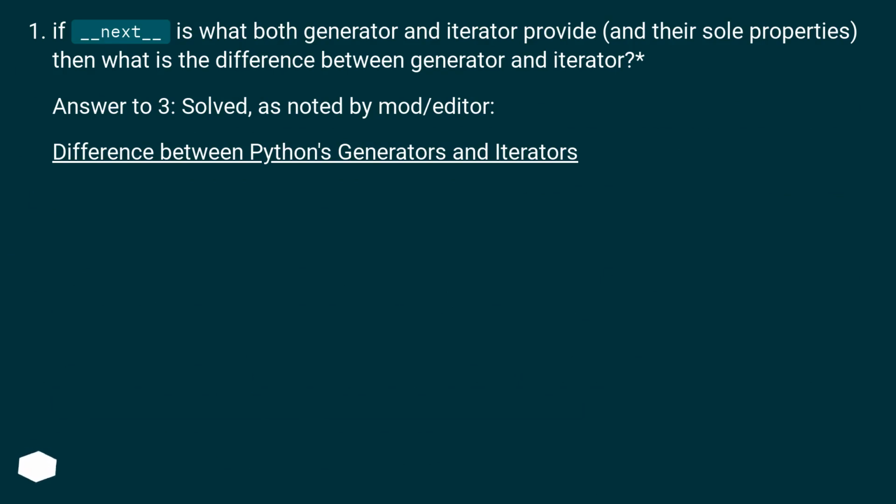If __next__ is what both generator and iterator provide, and their sole properties, then what is the difference between generator and iterator? Answer to 3, solved, as noted by mod/editor. Difference between Python's generators and iterators.